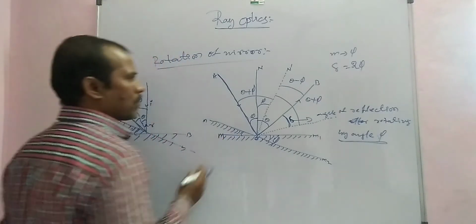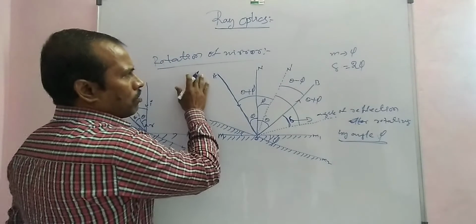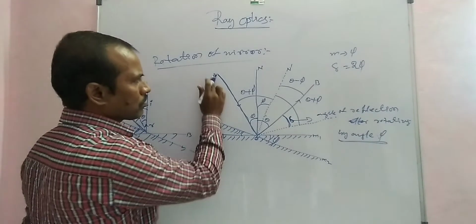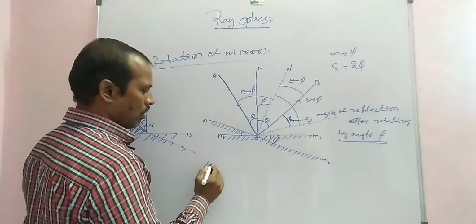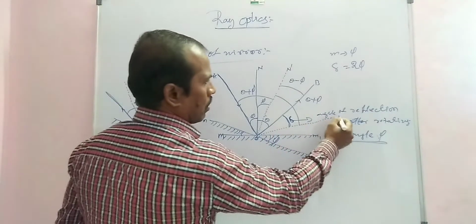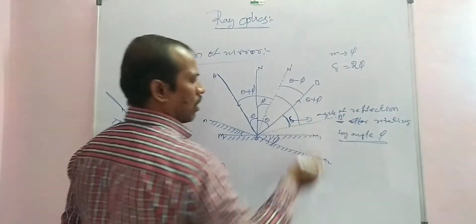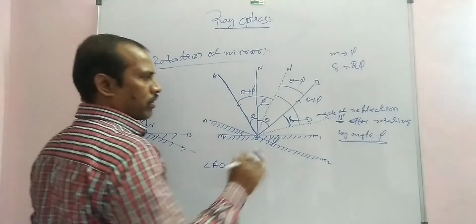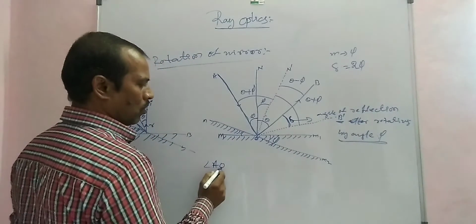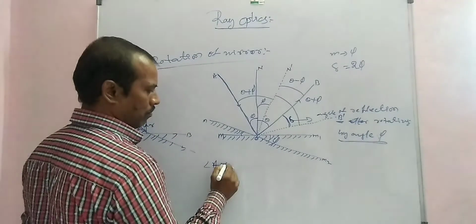First of all, the angle of incidence is angle AO, and this is B prime. B prime means the reflected ray after rotation of the mirror, angle AOB prime.